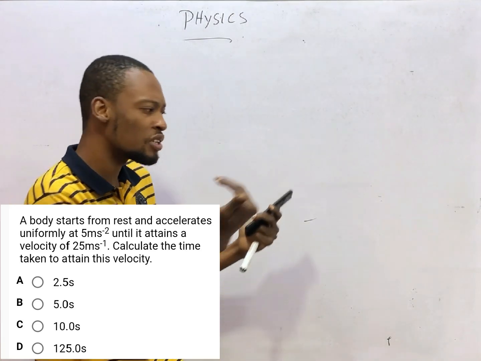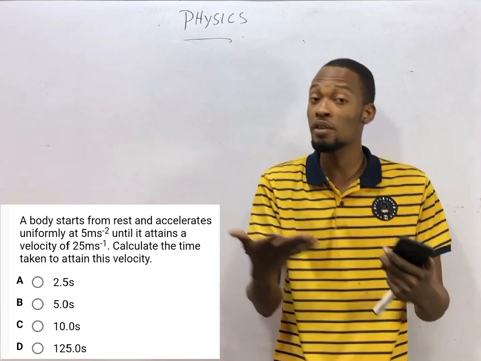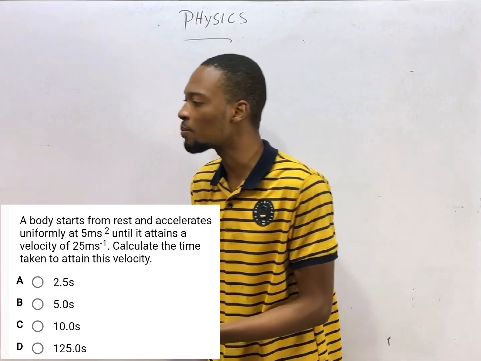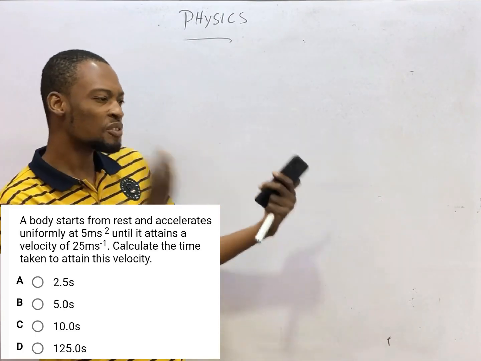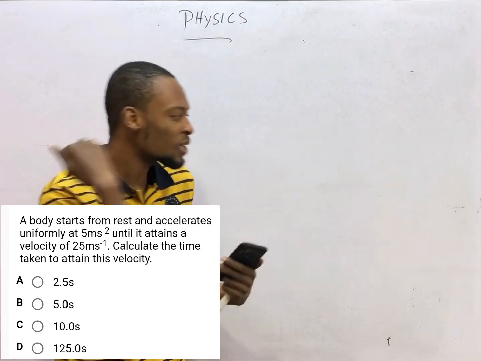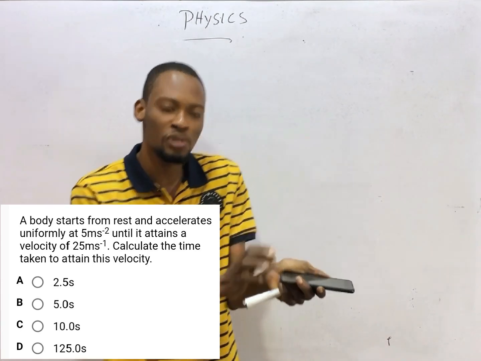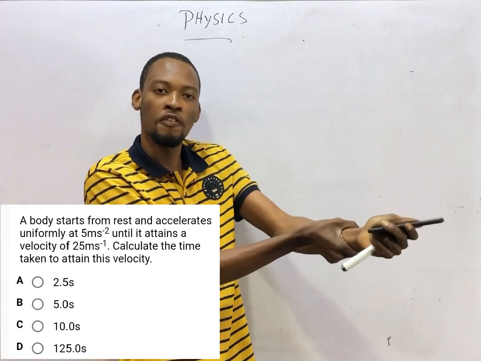In physics, remember, motion is the change in position of a body with respect to time, and force is the reason for motion. We have two types of force, the contact force and the force field. The contact force requires contact between bodies. If I push this person's hand, it's a force, there is contact.